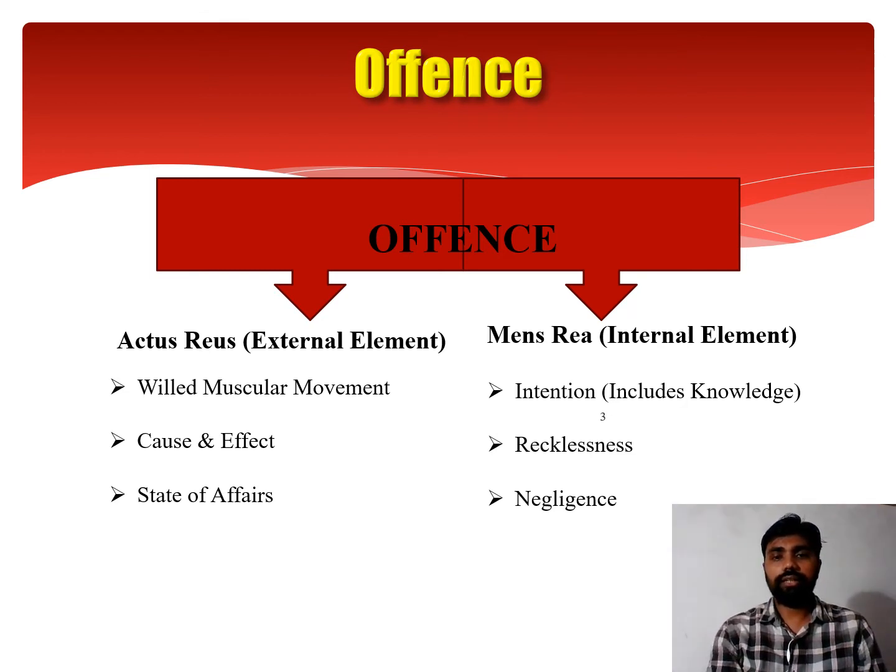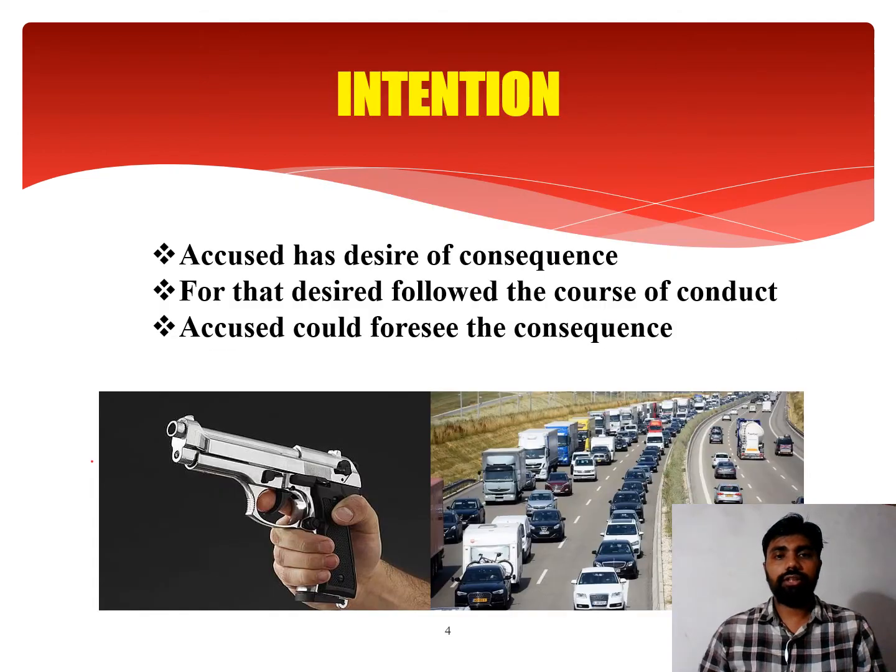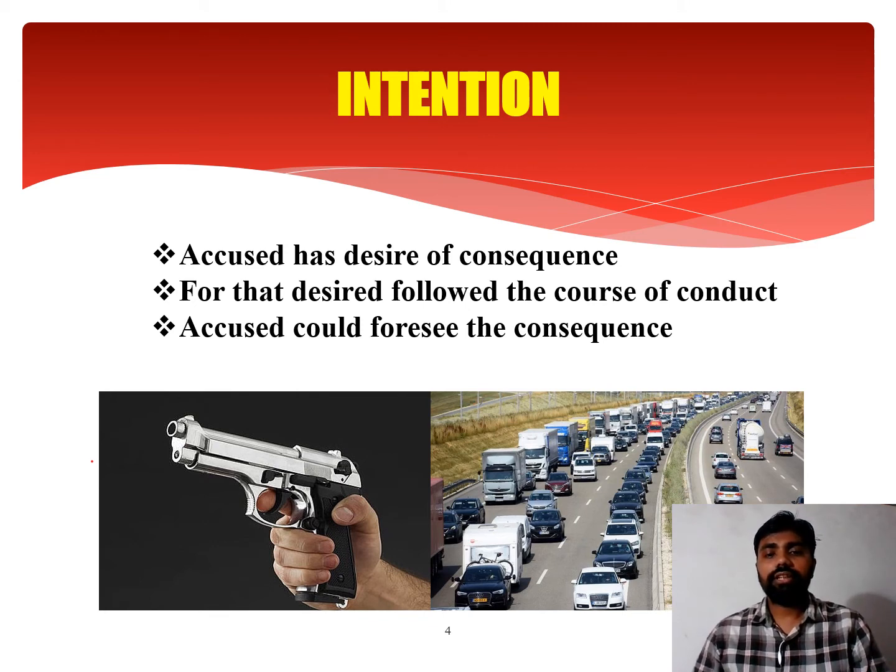Now come to another important aspect of intention: what basically intention is. If we say that he has an intention to kill, then three things have to be proved. Number one, the accused had desire of consequence. Number two, for that desire he followed the course of conduct. And number three, the accused could foresee the consequence. Now, what are these things? The accused had desire of consequence.